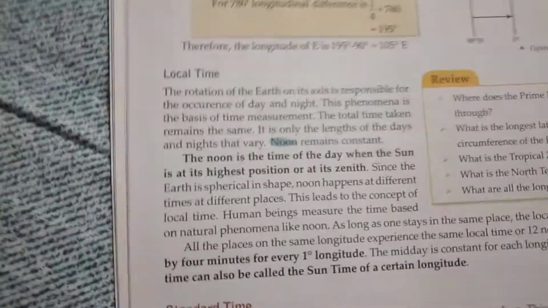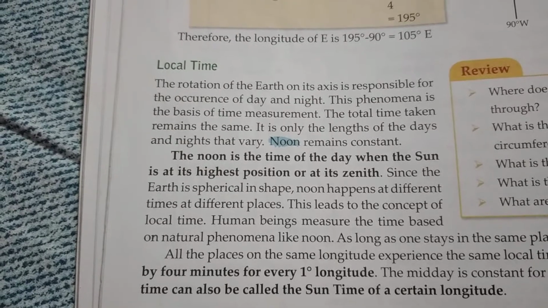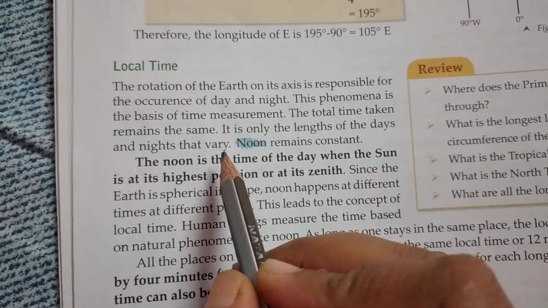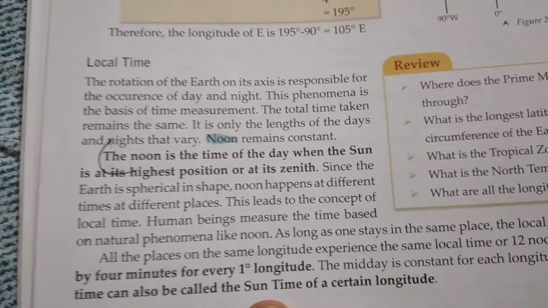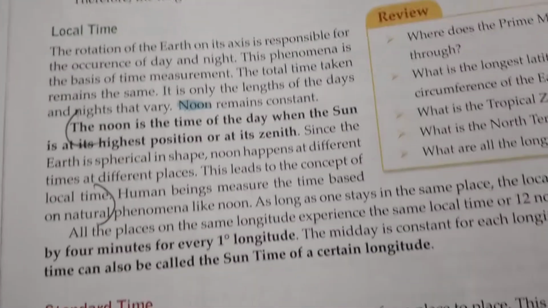We have to write about what is the local time. So for the answer to this one, let me start marking. It will start from here and it will end over here.